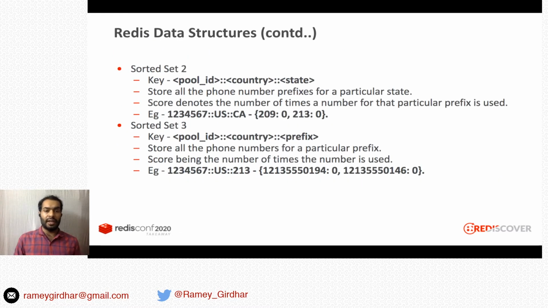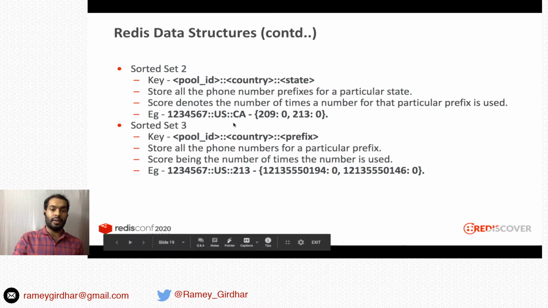The next sorted set is for a particular state. So we store all the phone number prefixes for the particular state whose numbers are there in the pool. Again, the score denotes the number of times the number from that particular prefix is used. In this example, we have two prefixes for which the numbers are there in the pool. So those prefixes are 209 and 213. So we store for the state of California, we create a sorted set like this.